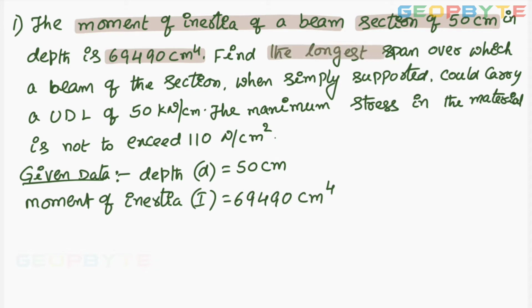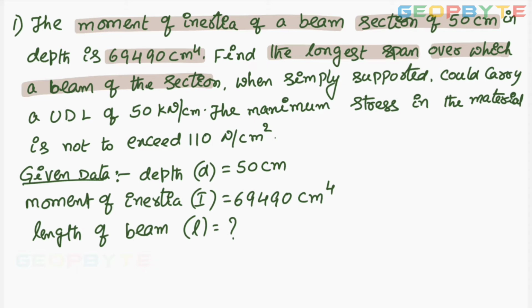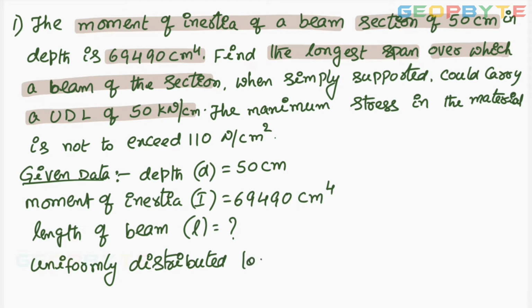Find the longest span over which a beam of the section, that means length of the beam L is how much, when simply supported, could carry a UDL, uniformly distributed load, W is 50 kilo Newton per centimeter. It is equal to 50,000 Newton per cm.